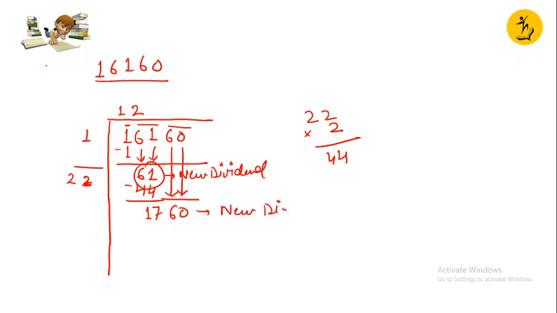This is my new dividend now. And what is my new divisor? The whole quotient multiplied by 2 would become 24. So this becomes 24. Now the number at the units place, we do not know. We are supposed to take such a number which, when we multiply the same number by it, gives either something equal to 1760 or smaller than that.